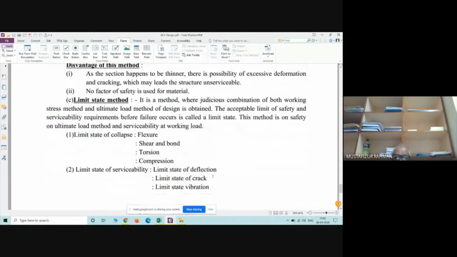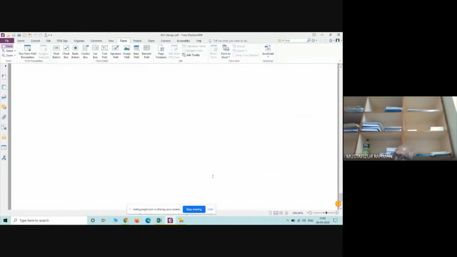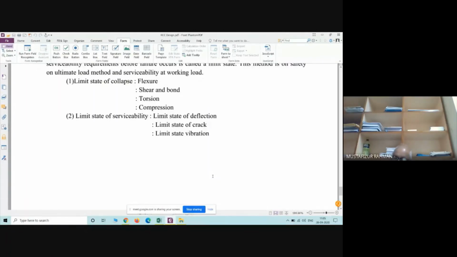Now, whatever structural design you do, we will utilize the last one, the limit state method. This limit state method is utilized nowadays. All over the world, wherever you go, any structural design is done by the limit state method. But previously, about 20, 25, 30 years back, the design procedure varied from country to country.